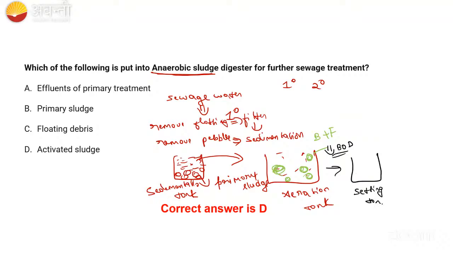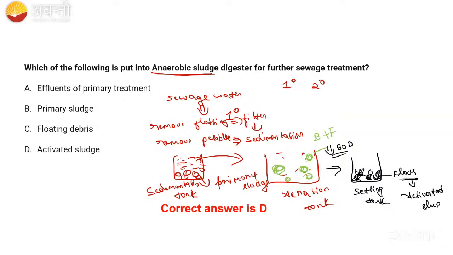In the settling tank, all the flocs are going to settle down. These flocs we call activated sludge.